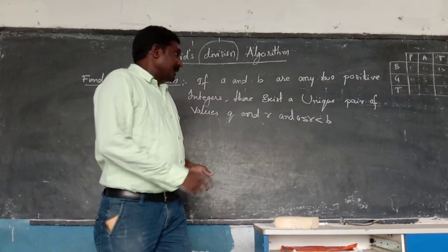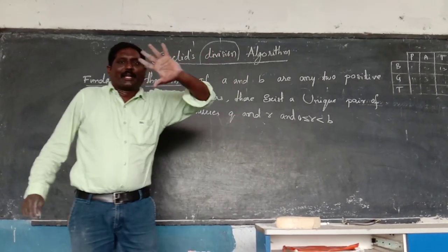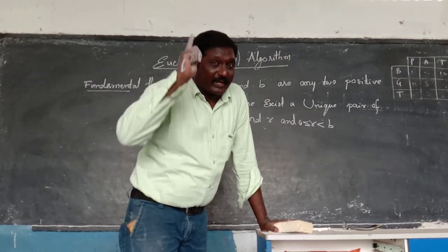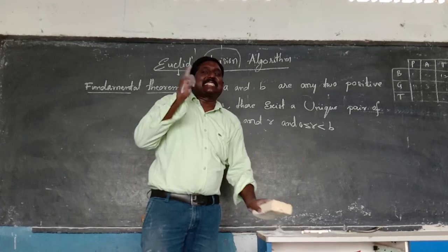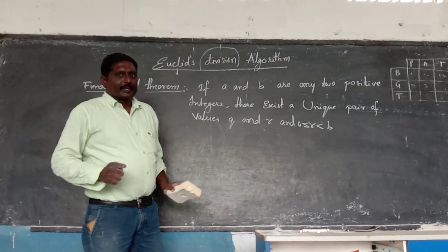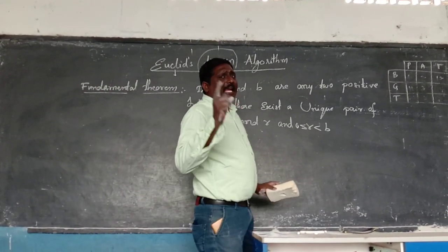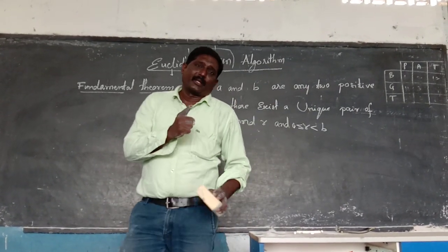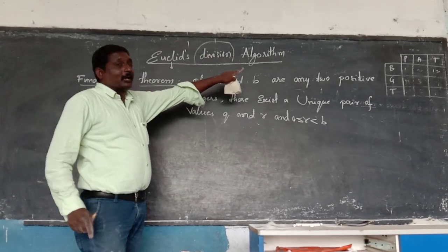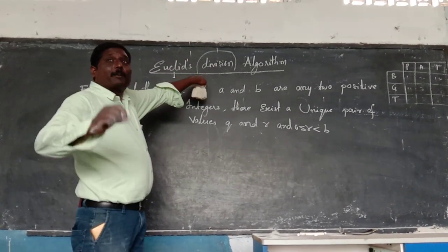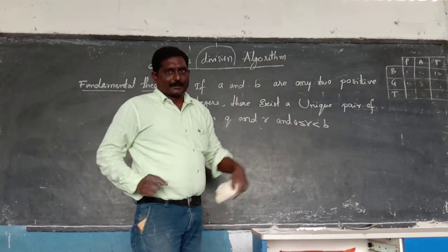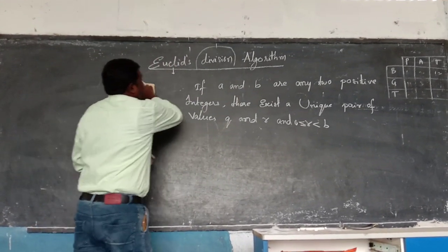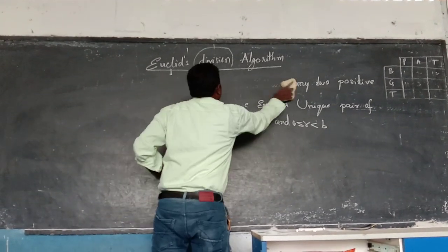Okay, students, using this division algorithm only, Euclid gave us the exercise 1.1 first problems, that is HCF. Using this division algorithm only, Euclid proved the HCF procedure. First, what is meant by HCF?